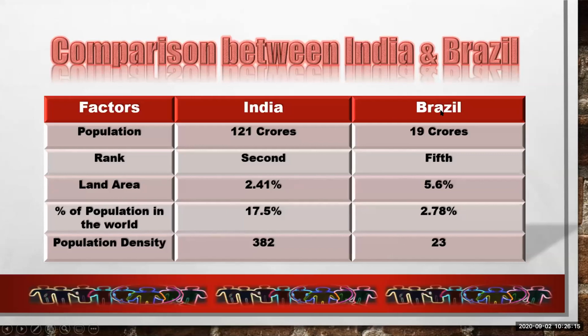This is the difference between India and Brazil, and this table will help you to write the answer for 4 marks, that is comparison between India and Brazil. So you should keep in mind this table.